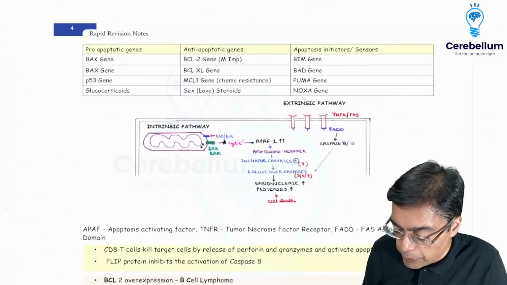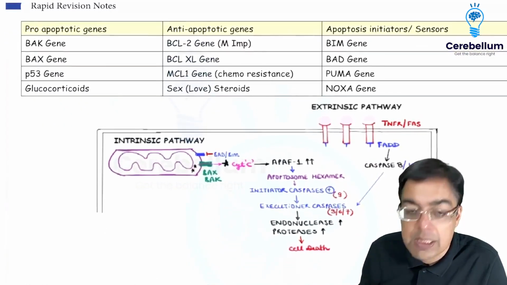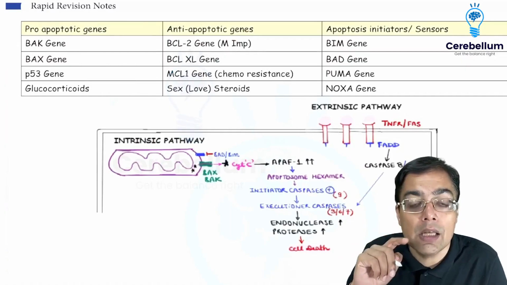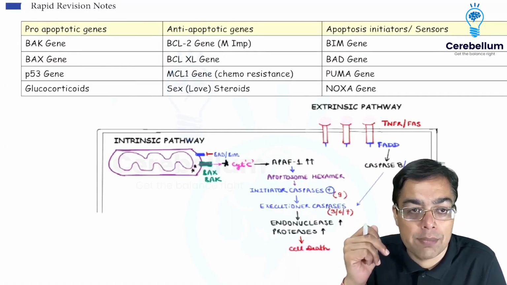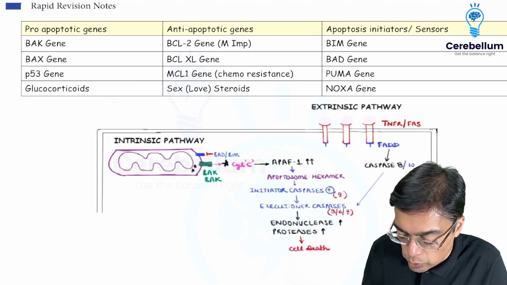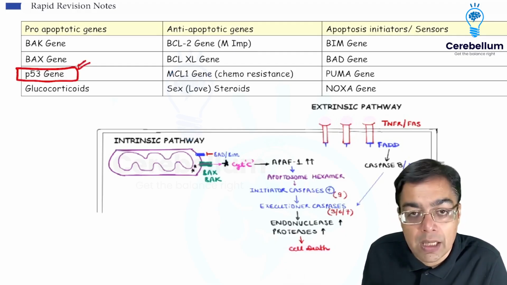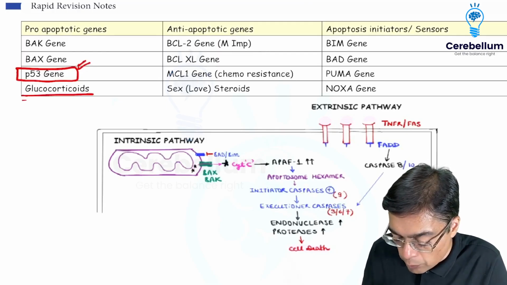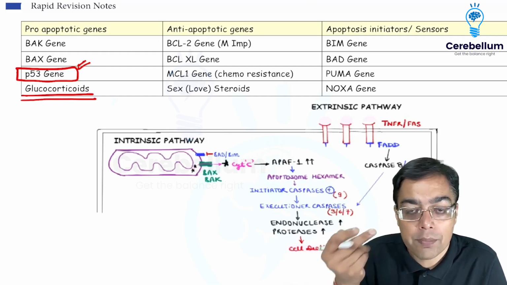What exactly is going to be the gene contributing to the presence of apoptosis? So this was an example of a very classical INI-CT as well as the multiple choice question which was asked in the NEET PG exam as well. The pro-apoptotic genes would include the BAX, P53 and glucocorticoids. P53 being the most important one, present on chromosome 17. The glucocorticoids very important because that's what is going to be useful for their anti-cancer effect as well.